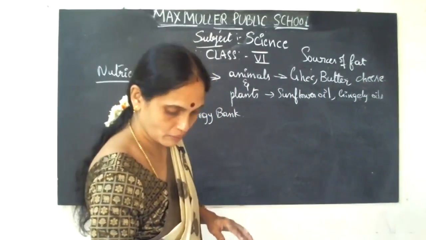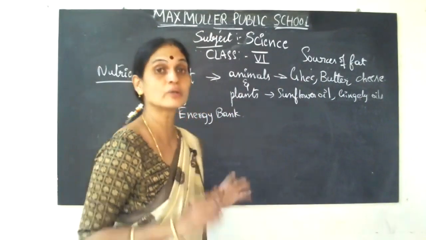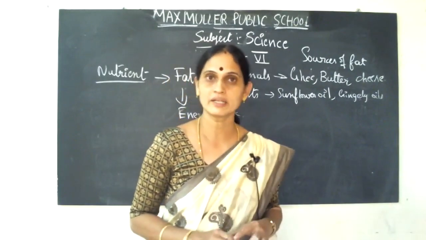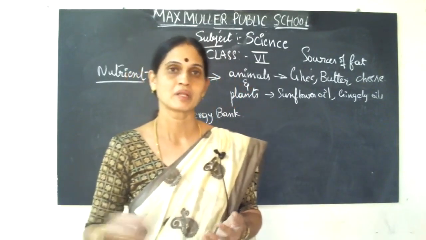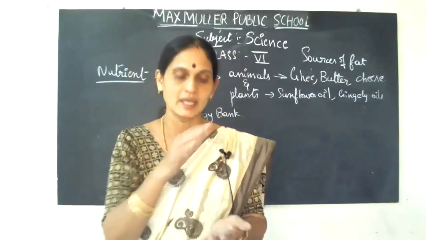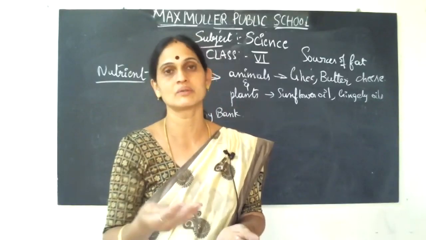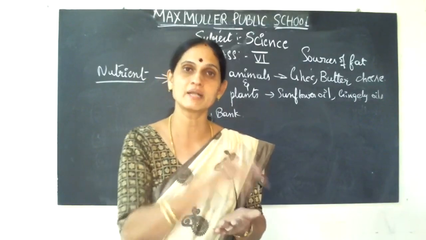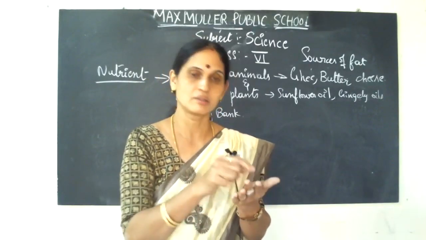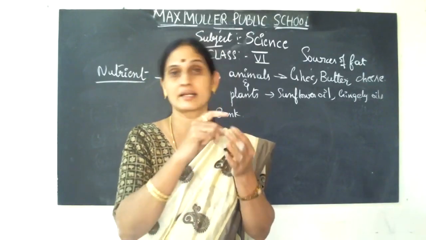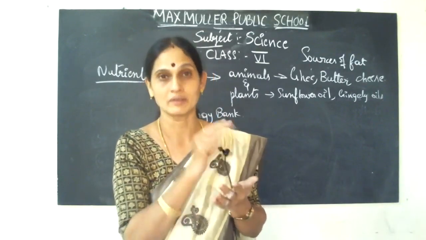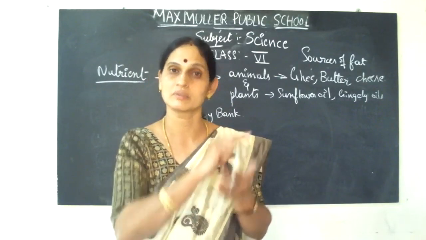Now one more activity they have given to test whether the food has fat nutrient or not. For that, you just take one chip. Keep the chip on a plate, and take a paper from your book, tear it and press it on the chip. You can see translucent, transparent oil attached to the paper.